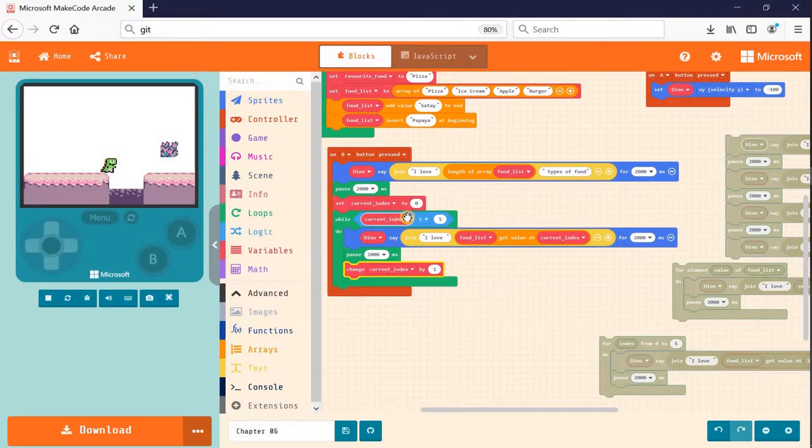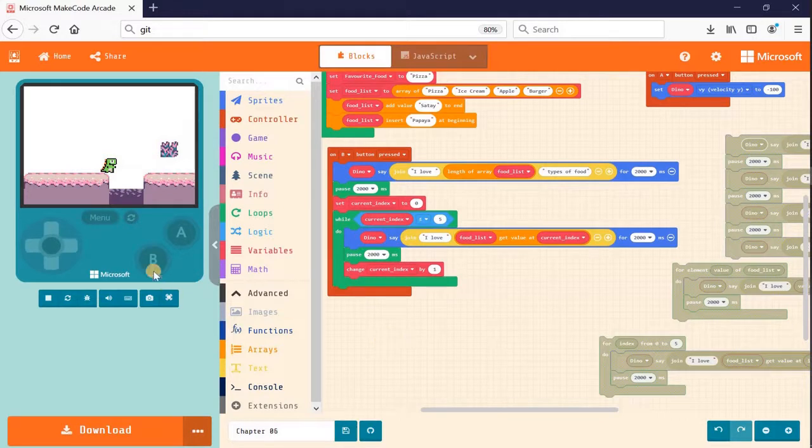Current index, which is 1, is still smaller or equal to 5, so it will perform the action inside here. And then on the second iteration, the current index increase again, so now it become 2, and then it will check again, is current index 2 smaller or equal to 5, so you continue to do it until the current index become 6. Then it will check again, hey, current index is 6, it is no longer smaller or equals to 5. So it will stop performing this block and exit.